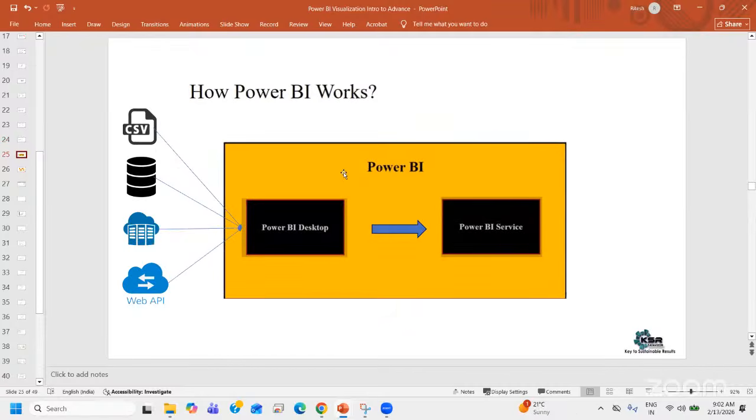And let me show you, prior to going into what all components are there, how Power BI works. There are two components of Power BI. One is your Desktop and one is your Power BI Service. Desktop is where you do the development.